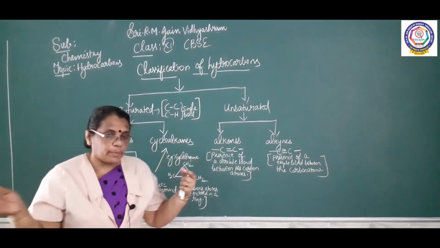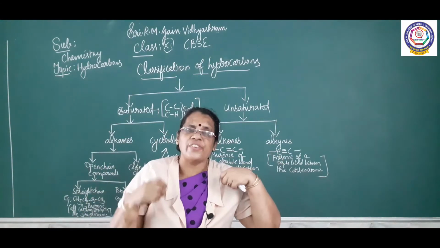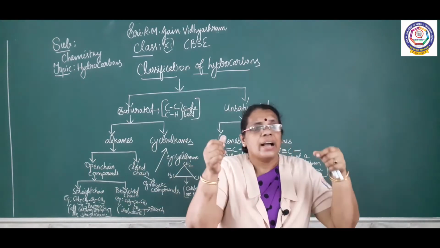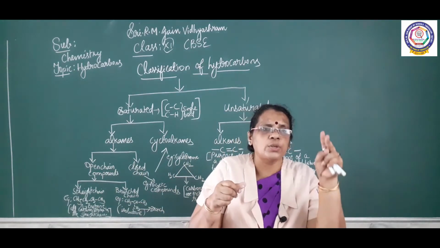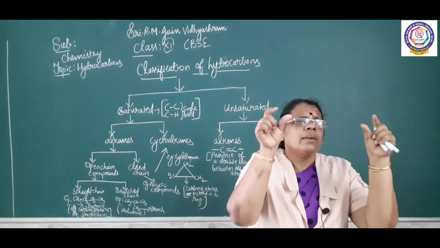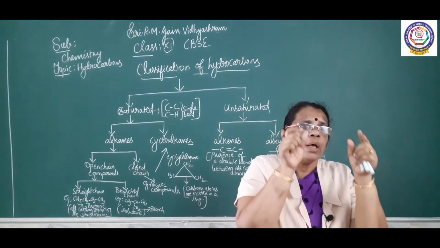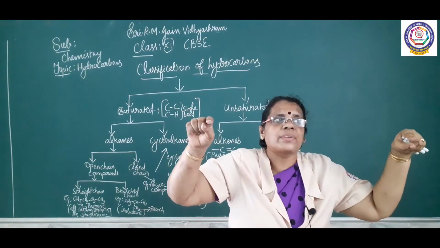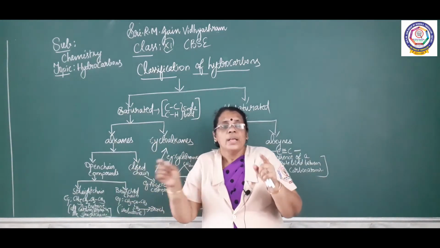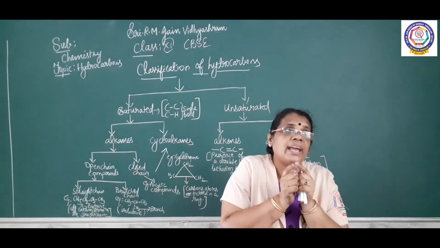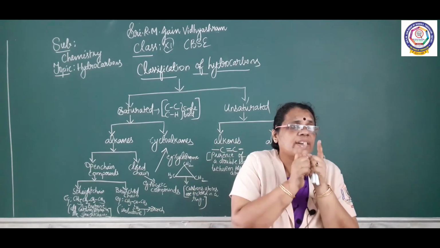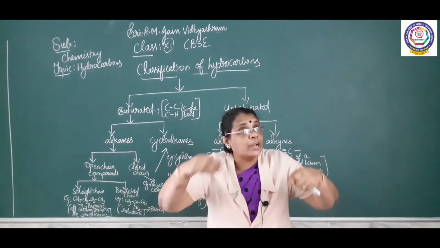So, I told about alkane. Again, for alkane, there are two broad classifications: open chain and closed chain. Again, this open chain we can write as two: straight chain and branched chain. What is a straight chain? A compound can be written in such a way where all the carbon atoms are in a straight chain. What is the example I gave? n-butane. Butane has 4 carbon. All the 4 carbons I have written in a straight chain. So, that is an example for straight chain under open chain.